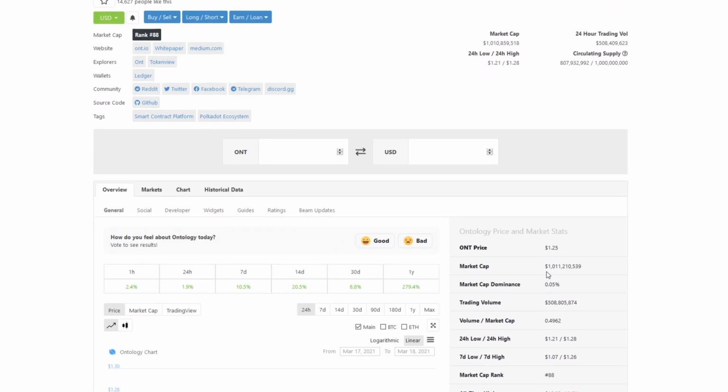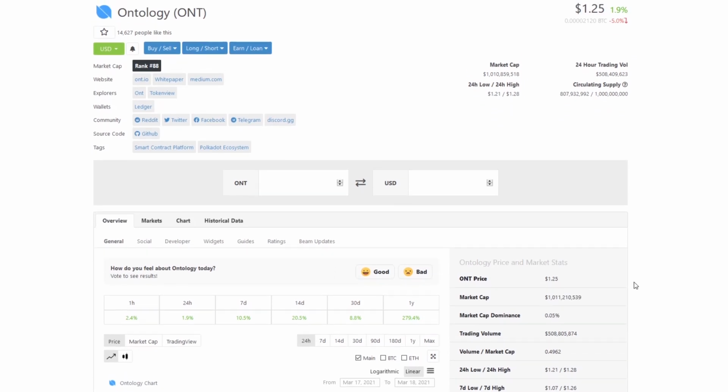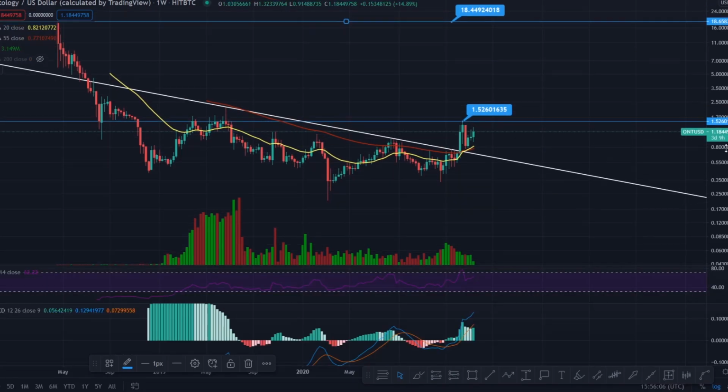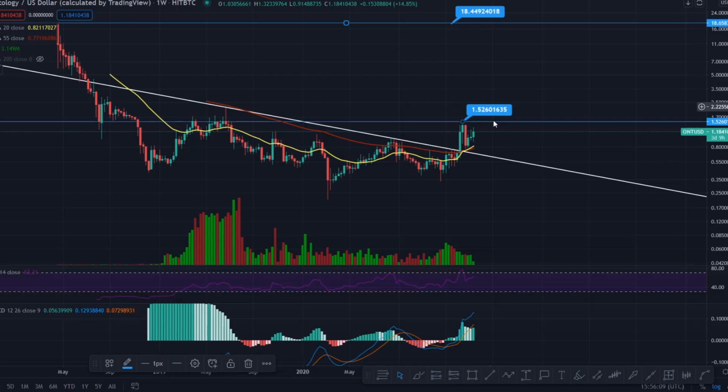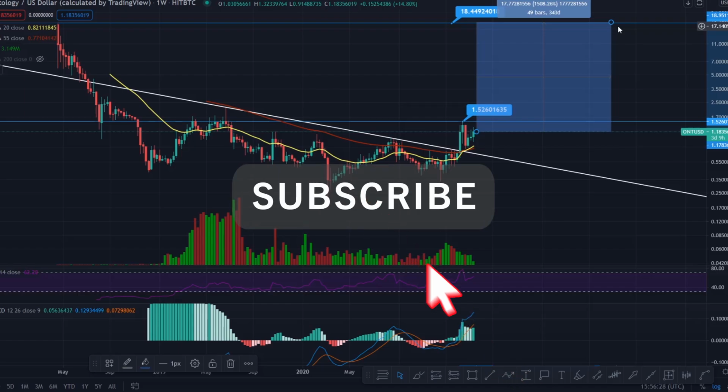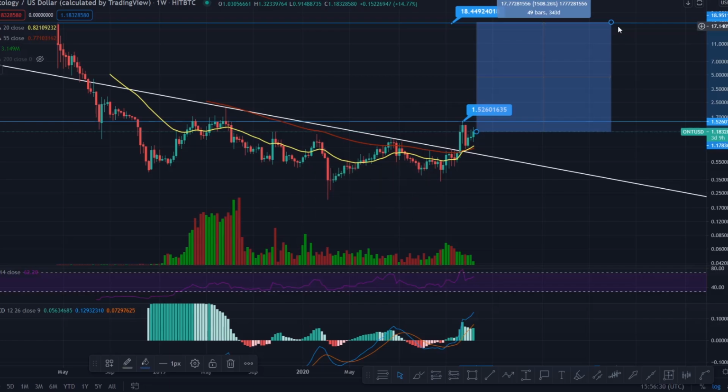But what we're looking at here is possible price appreciation. At the moment, its market cap is 1 billion. That's something that you need to take into account right now. So we'll jump back into the price prediction here. You can see that if we were to get up to that previous high from here, we would need to appreciate 15,000%, basically a 14x from here. Then that market capitalization would be 14 billion, which is not unheard of. So for that reason, I believe that Ontology could potentially get there based off that theory.